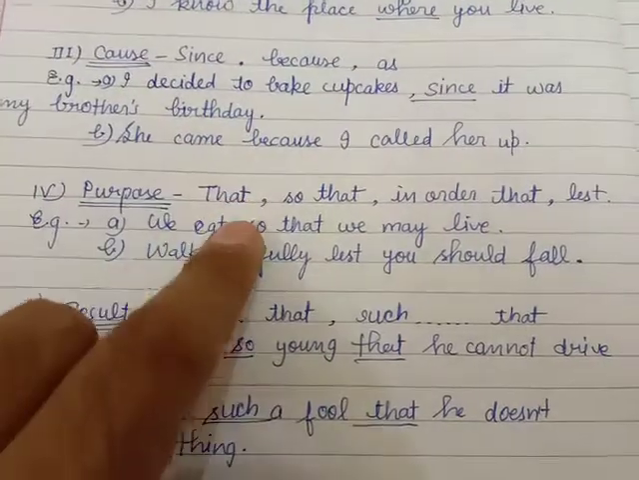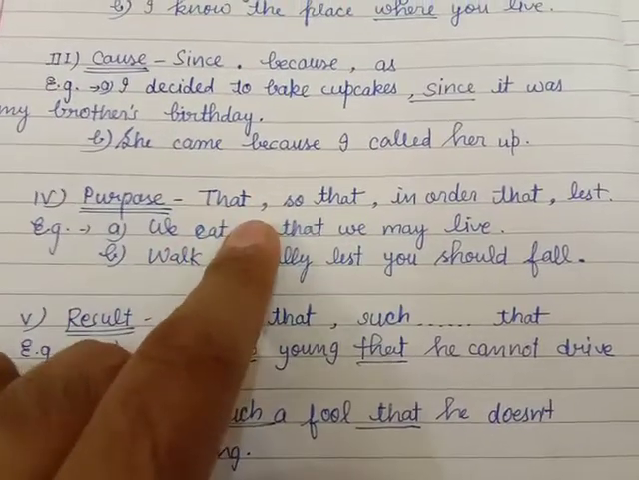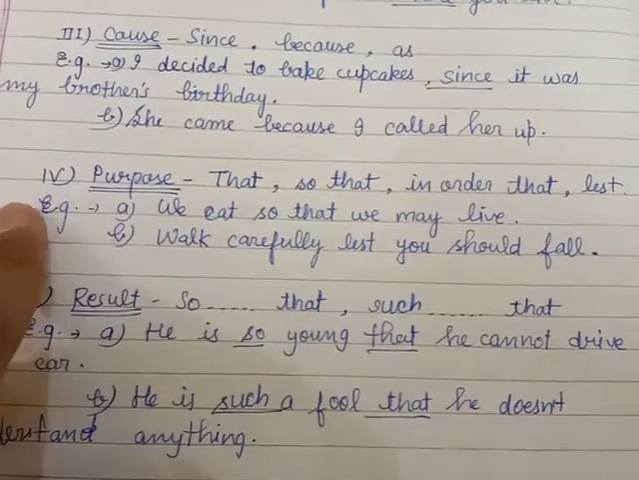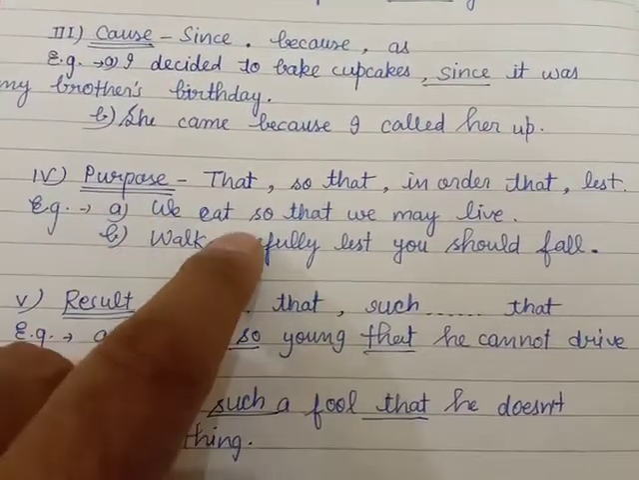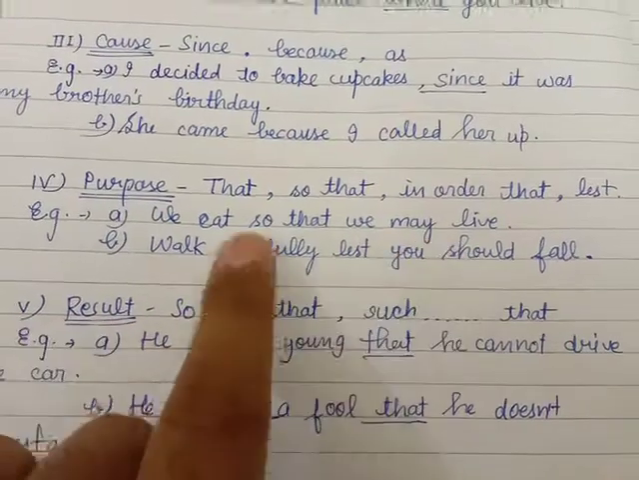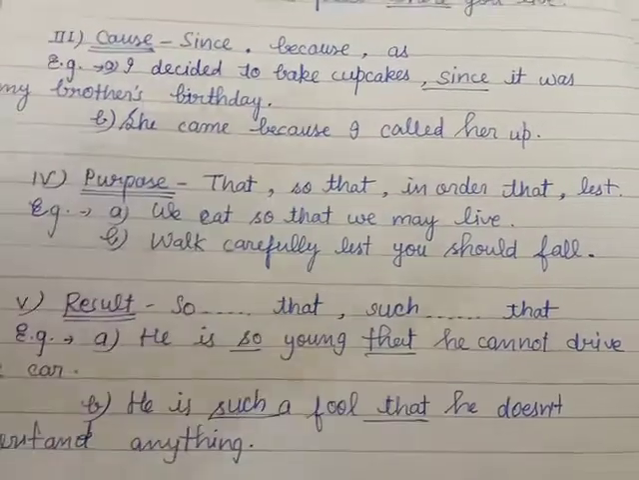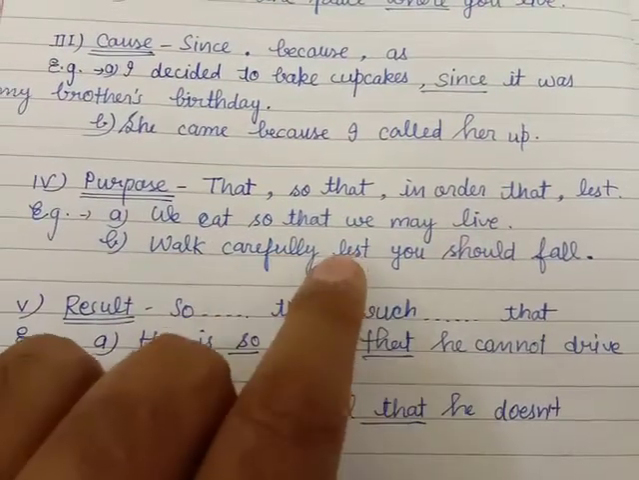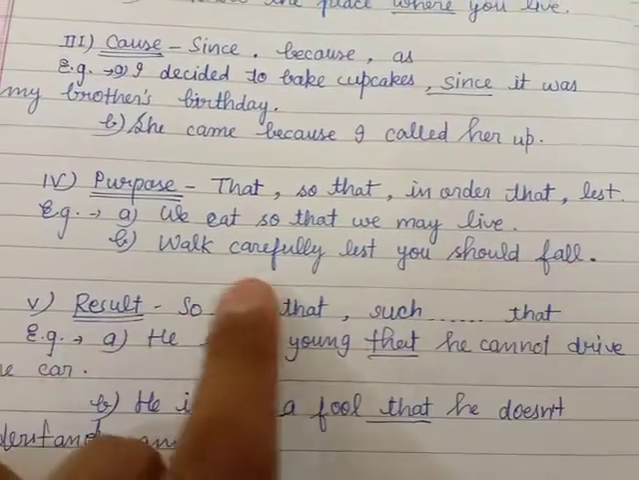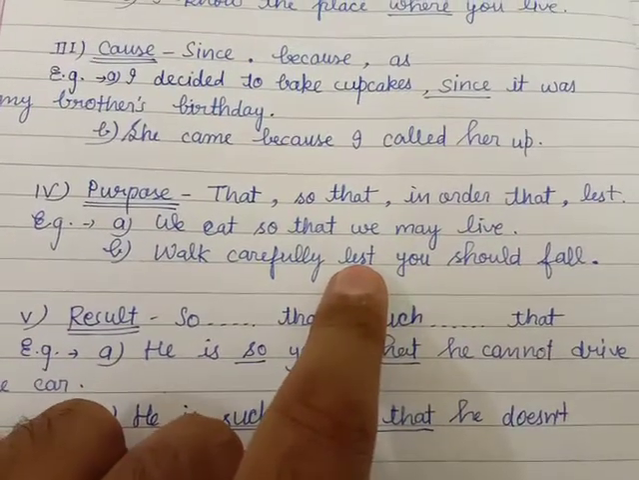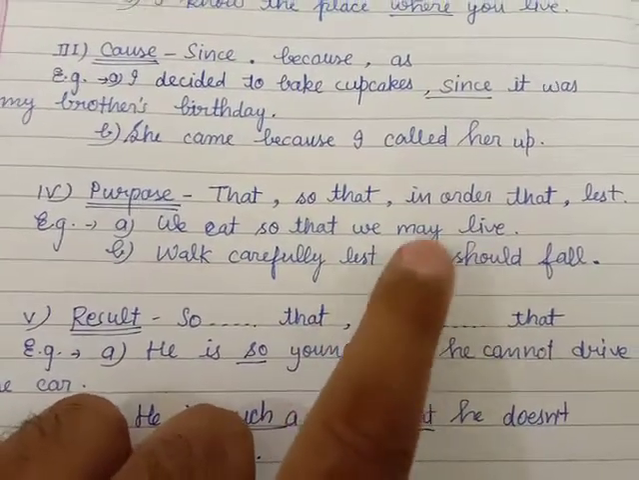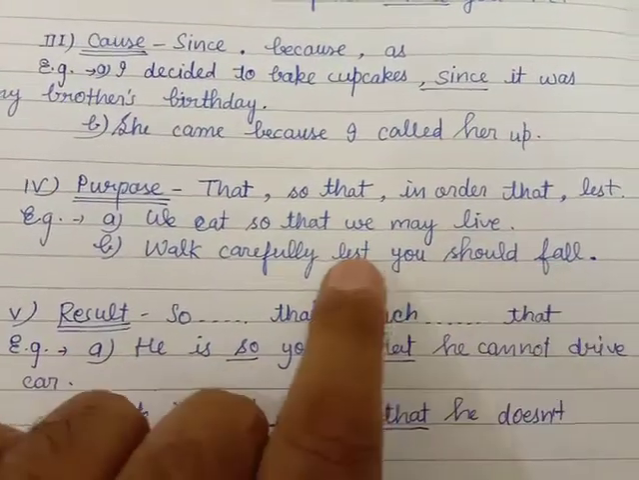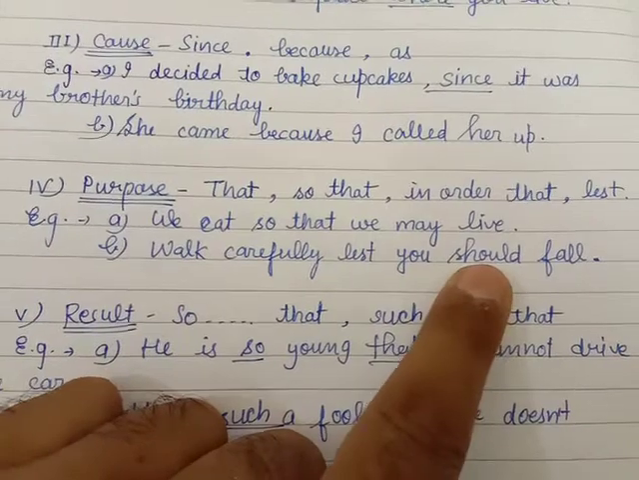Purpose. It shows the purpose of anything: that, so that, in order that, lest. So let's take the example. We eat so that we may live. Why do we eat? The purpose is given: so that we may live. Walk carefully lest you should fall. It is a negative conjunction; not is included in it. Walk carefully lest you should fall. With lest you will always use should.